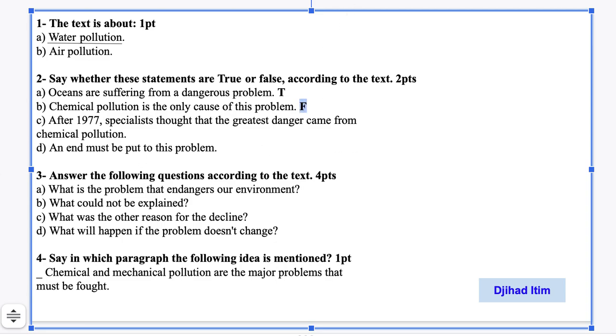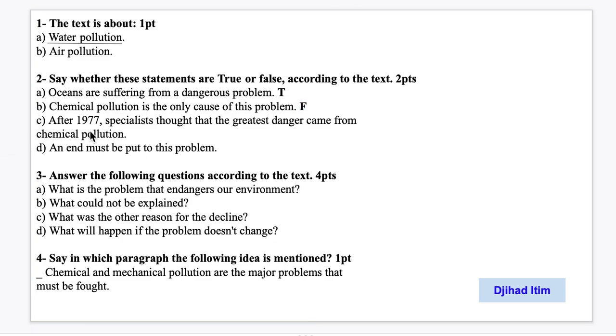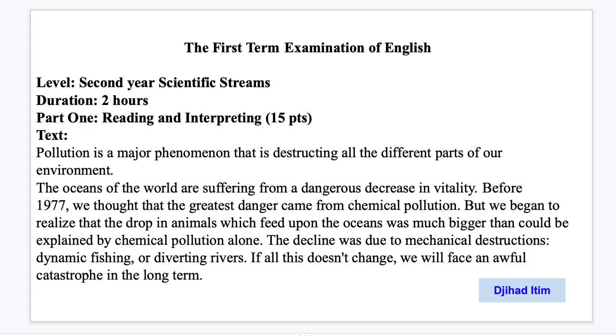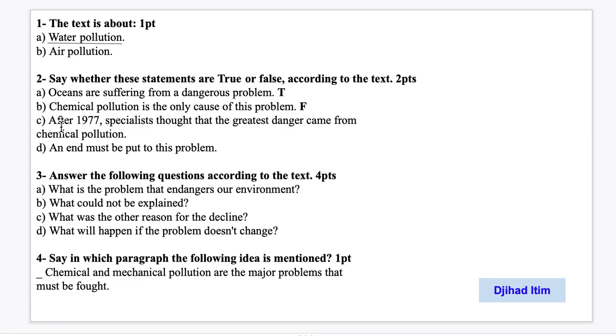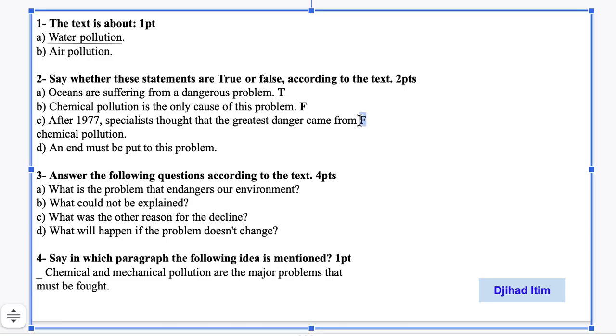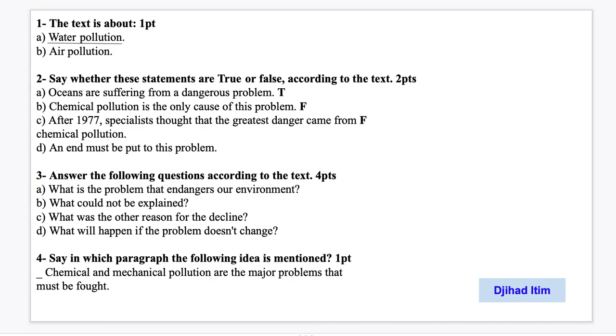Okay, here. C. After 1977, specialists thought that the greatest danger came from chemical pollution. Is it true or false? So we go back to the text again. And we have here before 1977, okay? So not after, but before 1977, okay? Before, not after. And we write here false. This statement is false. It's not correct, okay?